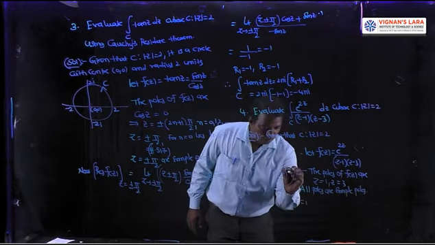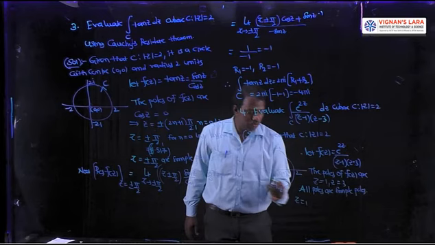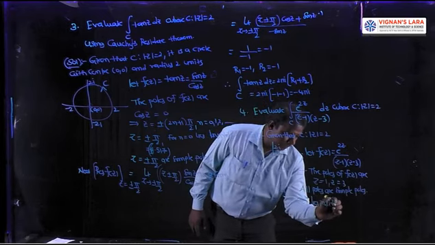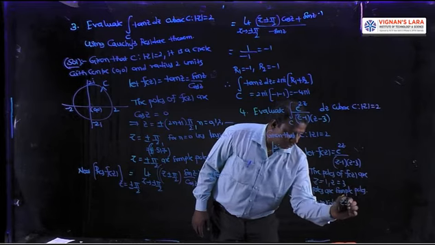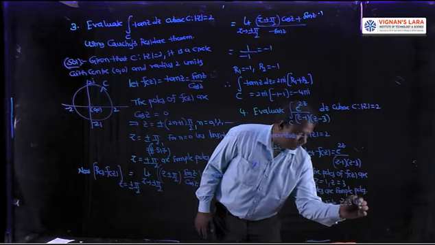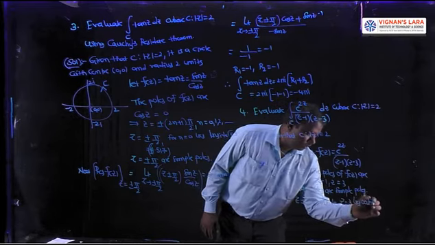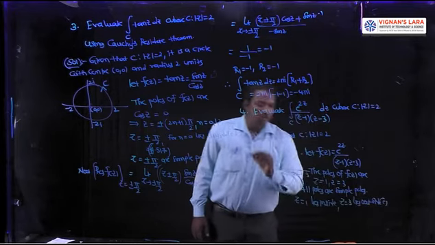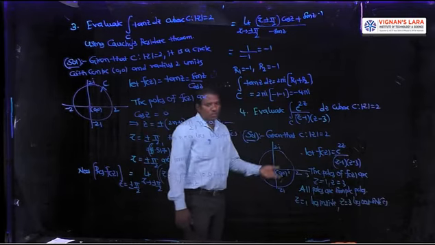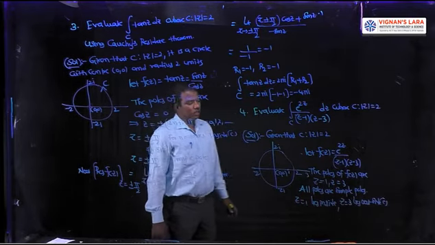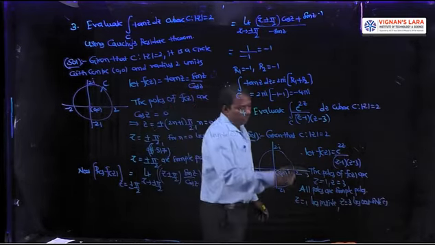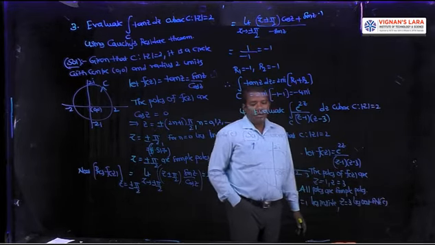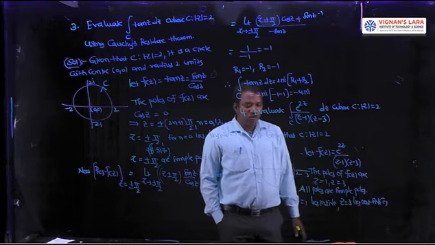Z equal to 1, which is less than 2, lies inside C. Z equal to 3 lies outside C, on the right side of 2, more than 2. So only 1 is inside C and 3 lies outside C. So we need to calculate the residue at z equal to 1 only.